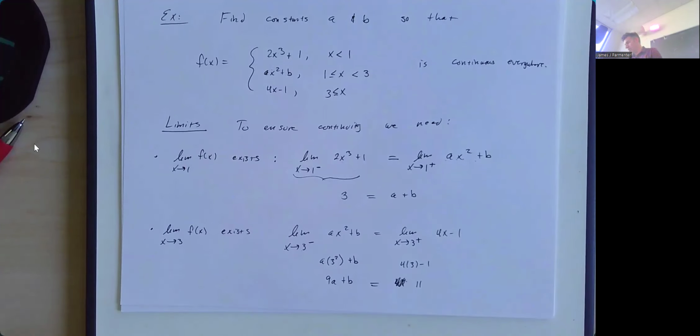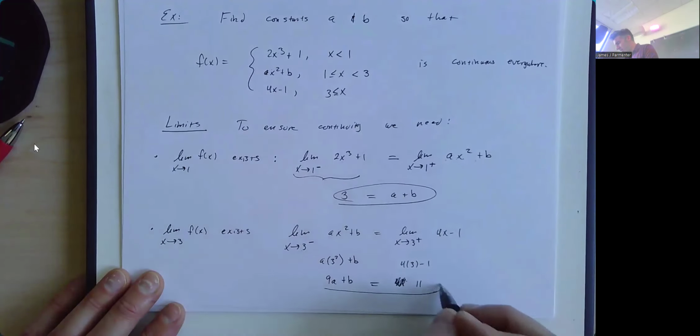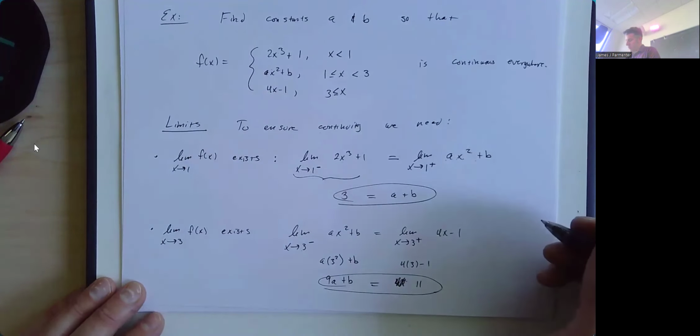If it were me, I would do the following. So I have a plus b equal to 3, 9a plus b equal to 11. There's lots of ways to do this.